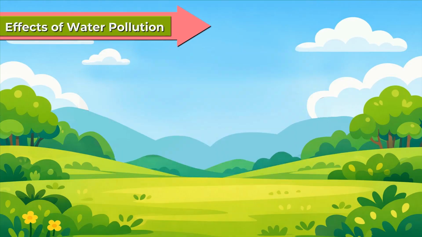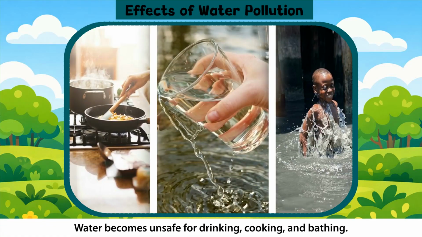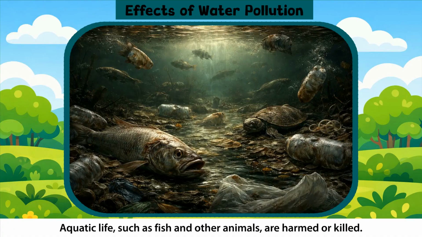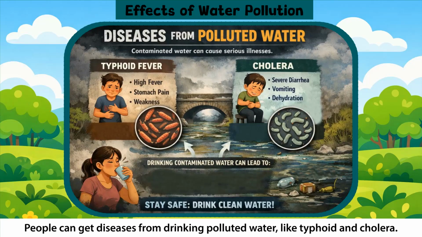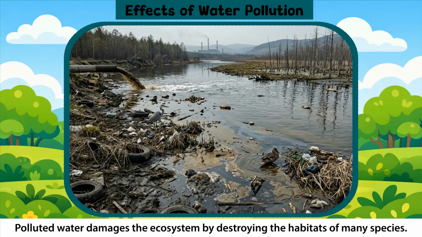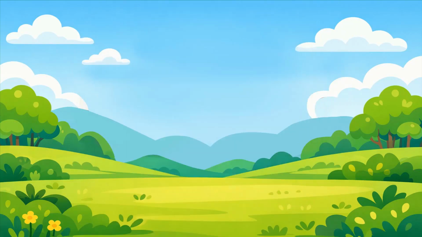Effects of water pollution. Water becomes unsafe for drinking, cooking, and bathing. Aquatic life, such as fish and other animals, are harmed or killed. People can get diseases from drinking polluted water, like typhoid and cholera. Polluted water damages the ecosystem by destroying the habitats of many species.